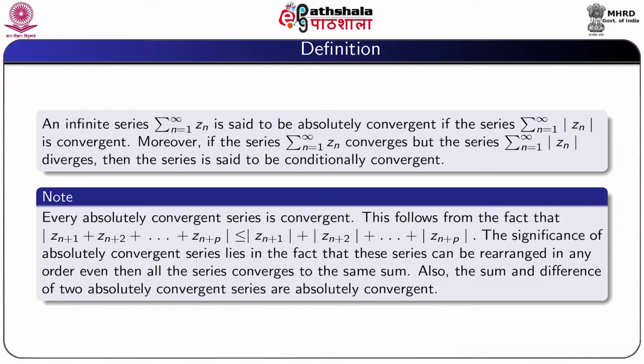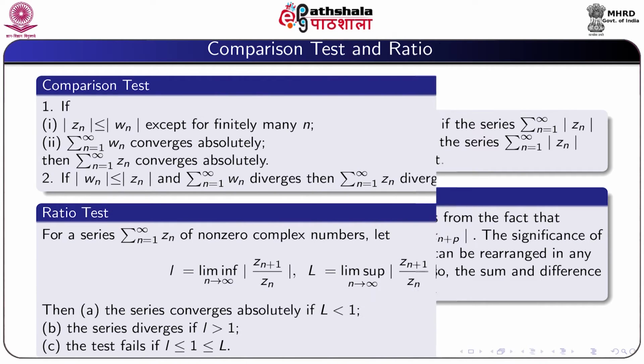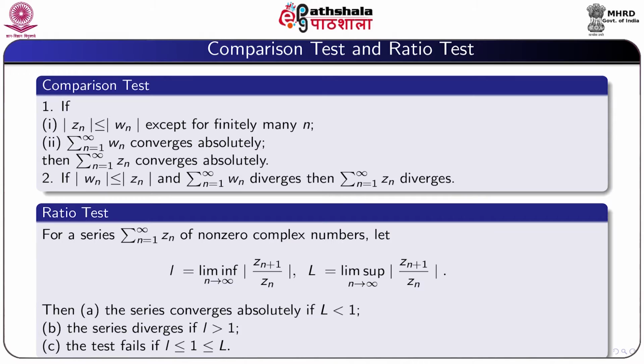Also, the sum and difference of two absolutely convergent series are absolutely convergent. Now we discuss the comparison test. Number 1: if |Z_n| is less than or equal to |W_n| except for finitely many n, and summation n equal to 1 to infinity W_n converges absolutely, then summation n equal to 1 to infinity Z_n converges absolutely.